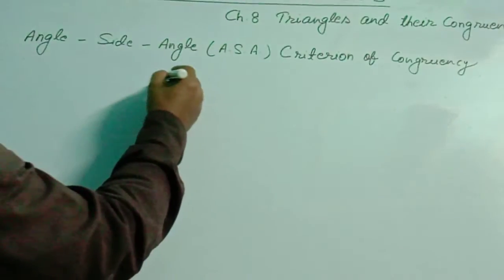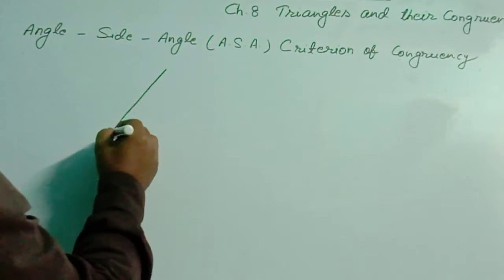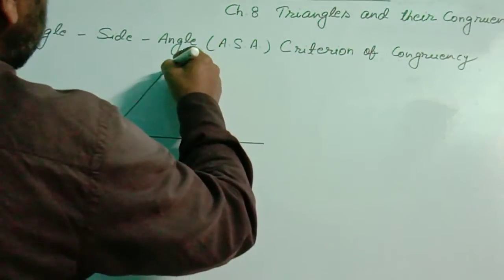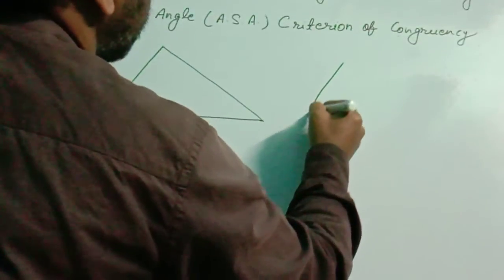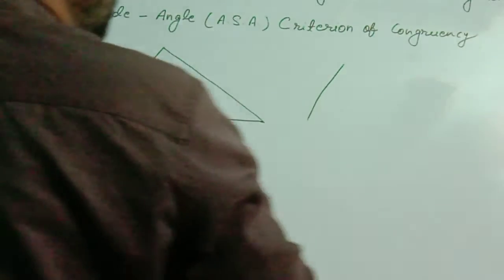Let us consider two triangles ABC and PQR.